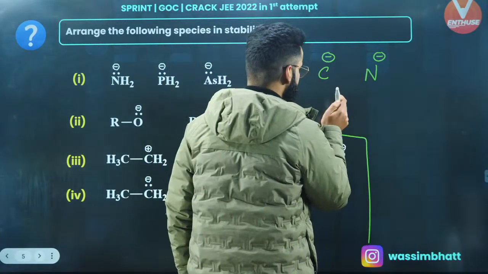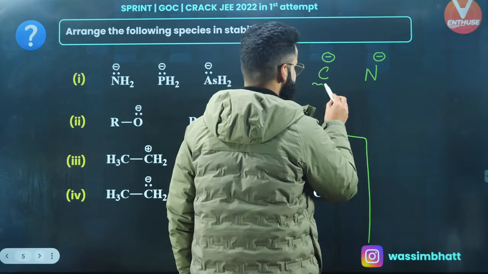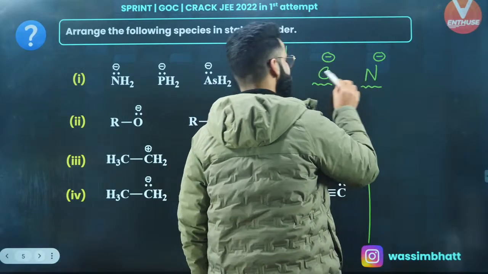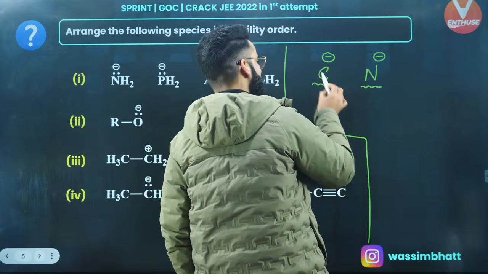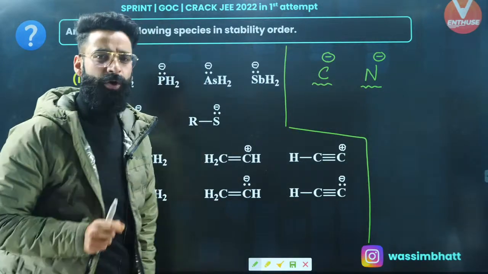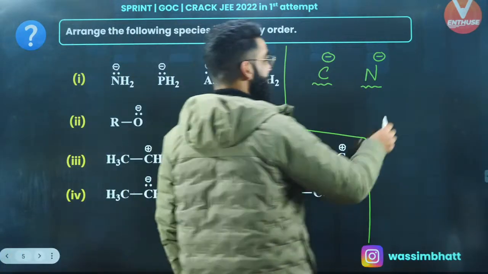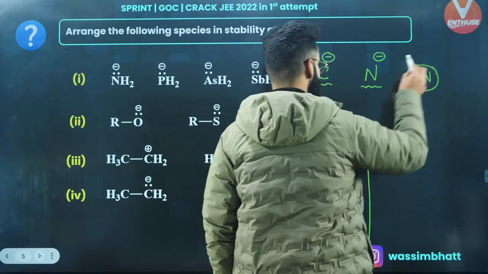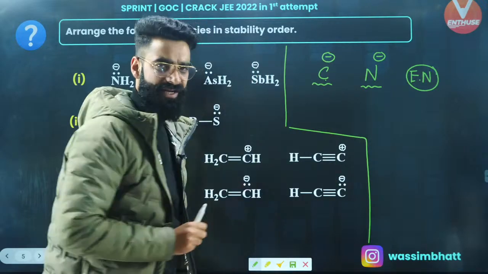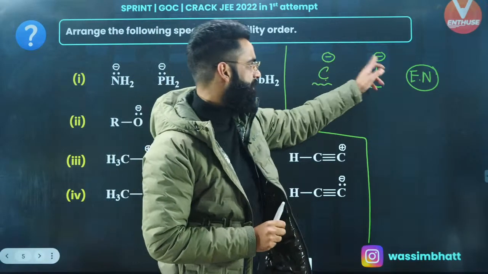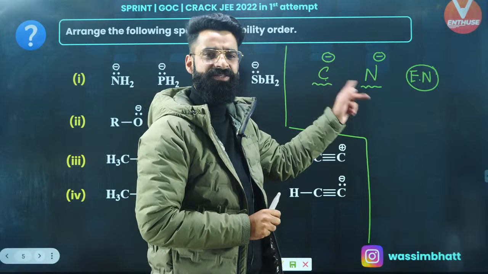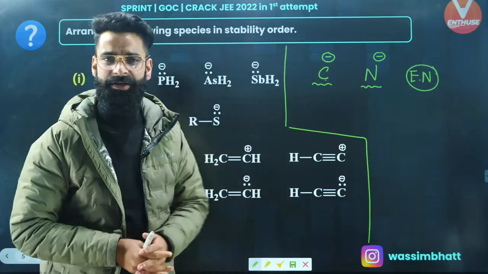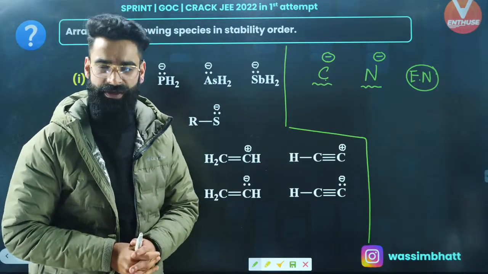Whenever you need to compare the stability of charges present on elements which belong to the same period, you decide on the basis of electronegativity. Carbon and nitrogen are same period elements, so I will decide it on the basis of electronegativity.